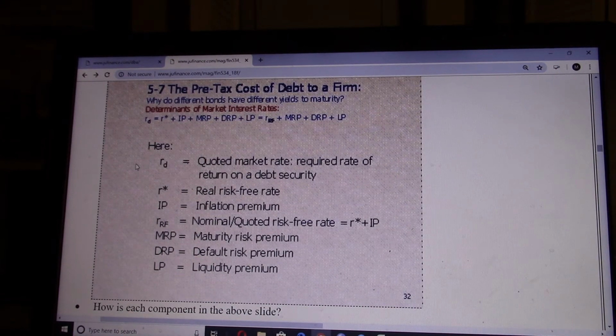So we can always consider bond from these perspectives.